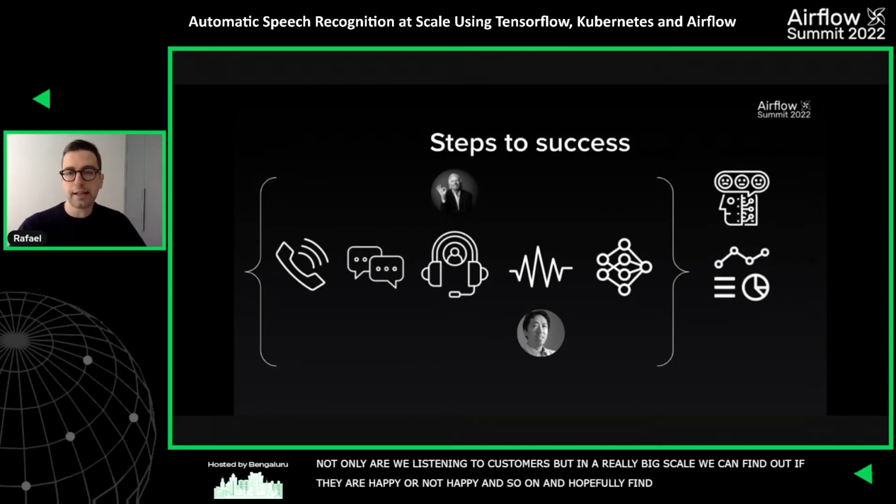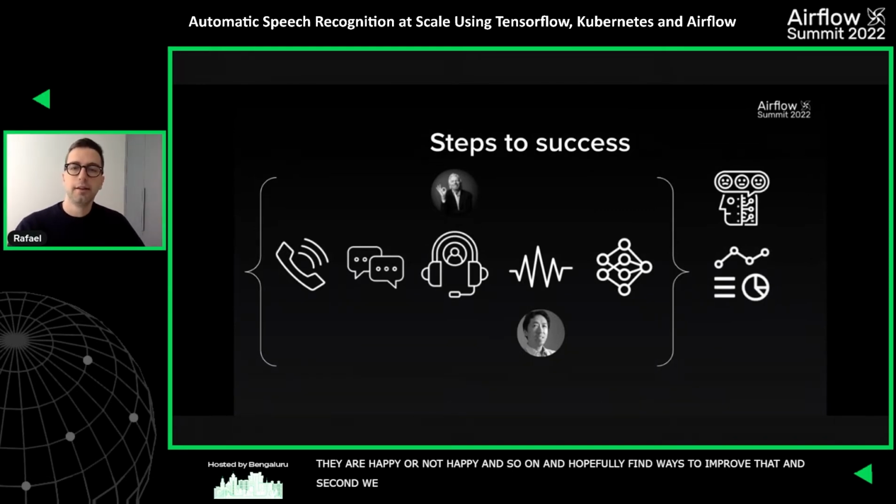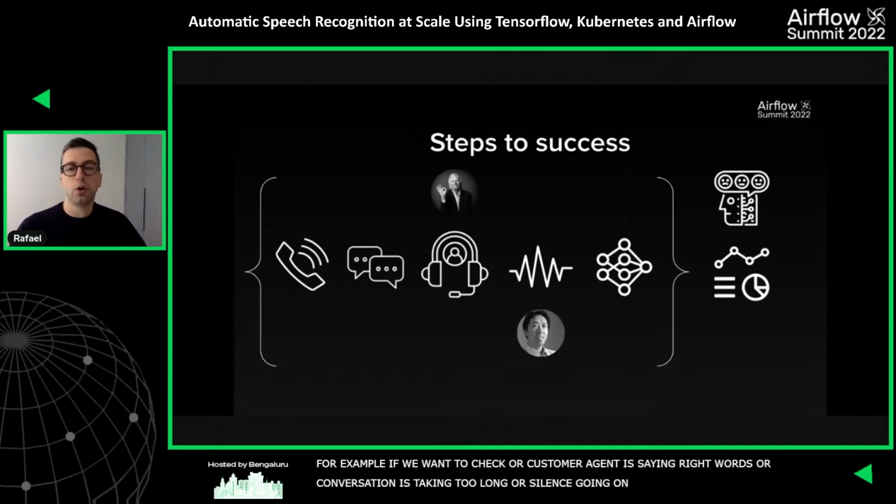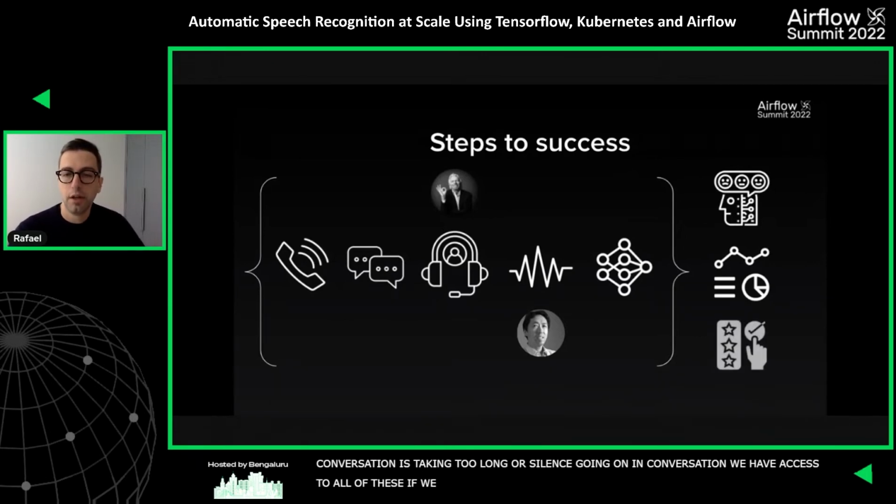Second, we can extract some interesting insights. For example, we can check if our customer agent is saying the right words, if the conversation is taking too long, if there is a lot of silence going on in the conversation. We have access to all of these if we have access to the text of the conversations.